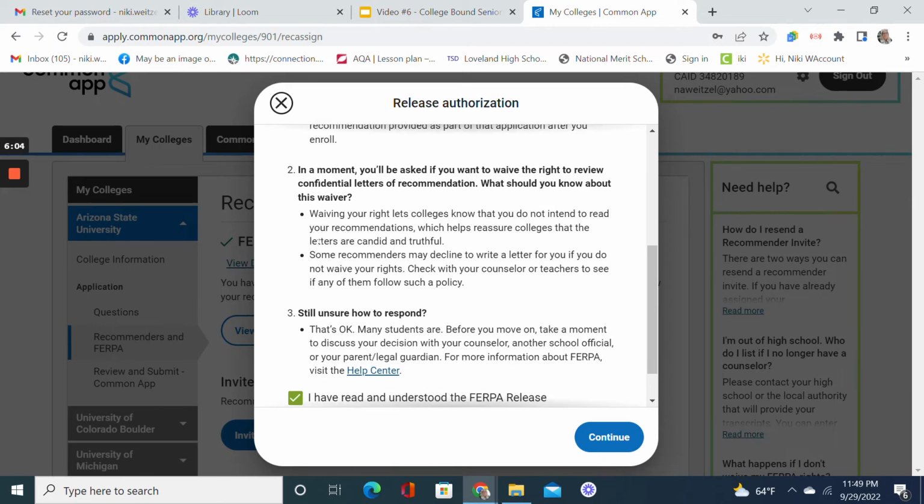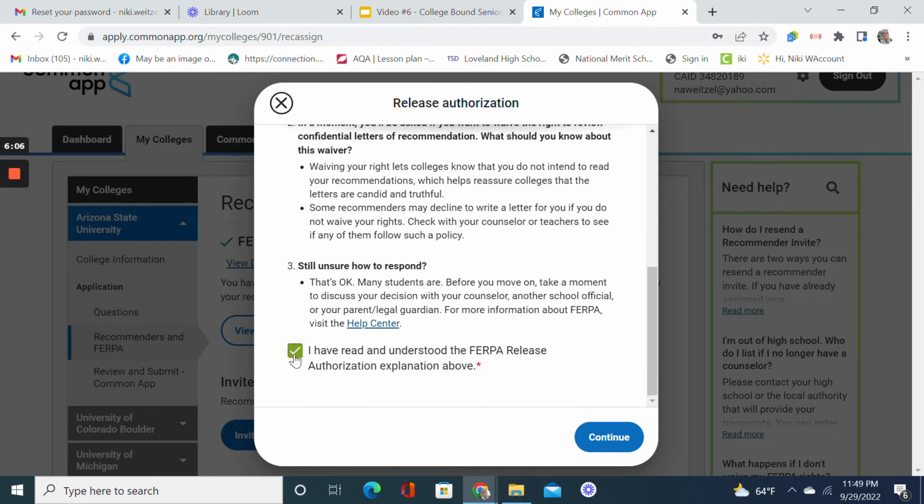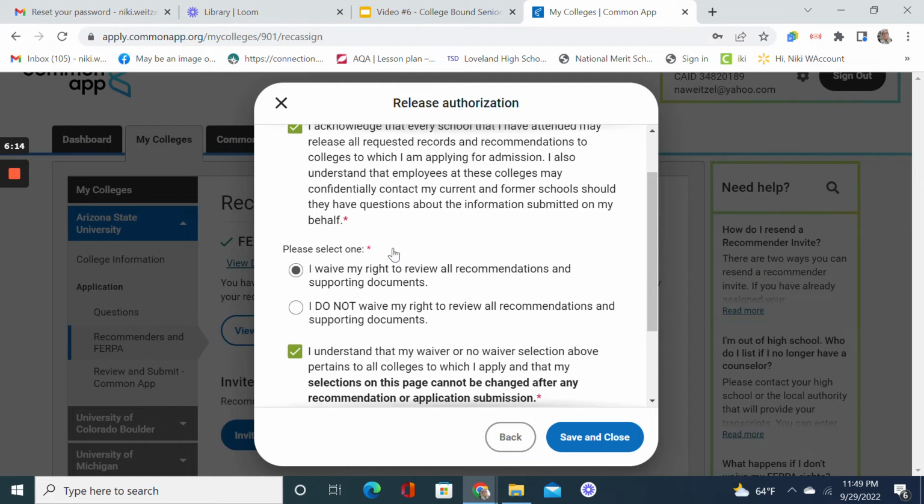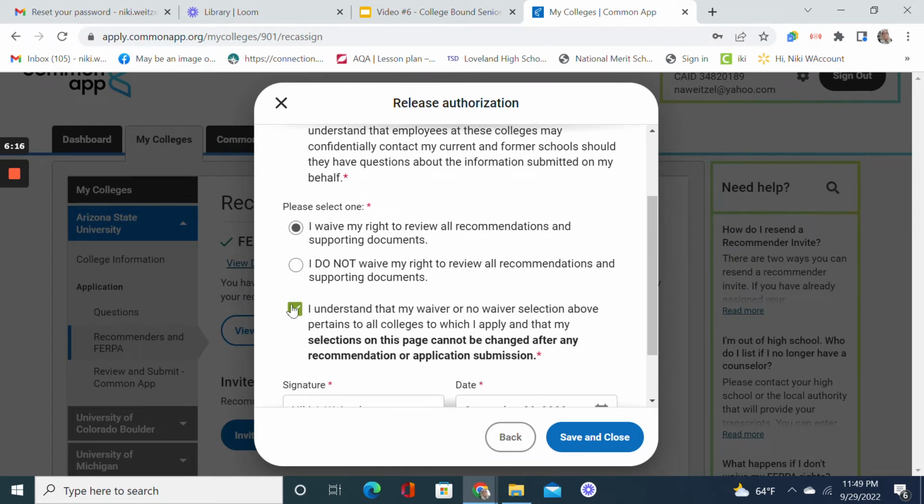You can read through this information on your own. At some point, you'll click the I have read and understand, and then you're going to continue. This says that we're going to share the information. This is the interesting one here, so this trips up a lot of students. I waive my right to review all recommendations and supporting documents, or I do not waive my right to review all recommendations and supporting documents.